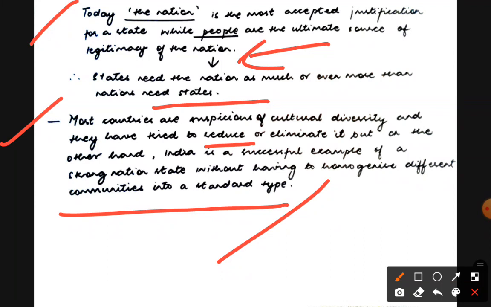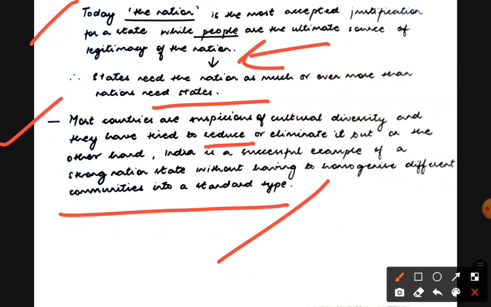There'll be chaos. So countries try to reduce and eliminate it. So for countries, chaos is cultural diversity. For countries, diversity is a major challenge, basically. So they try to reduce it. They try to eliminate it. They try to homogenize people.